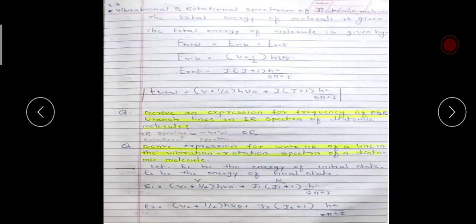For this purpose, the starting of the derivation was like this. We know the total energy of the molecule is given by the equation E total is equal to (V plus half) h nu 0 plus J(J plus 1) h square upon 8 pi square I. Let E1 be the energy of the initial state and E2 be the energy of the final state. Then you just suffix the 1 and 2 to this equation, E1 is equal to and E2 is equal to, and you will get these equations.